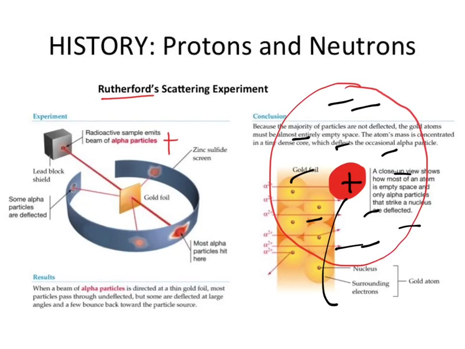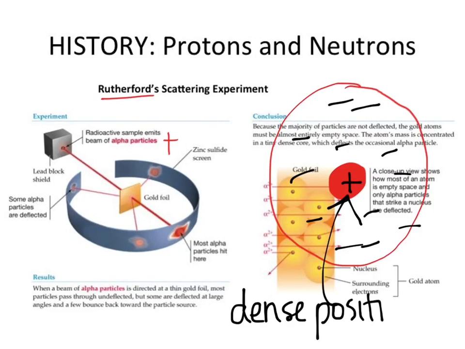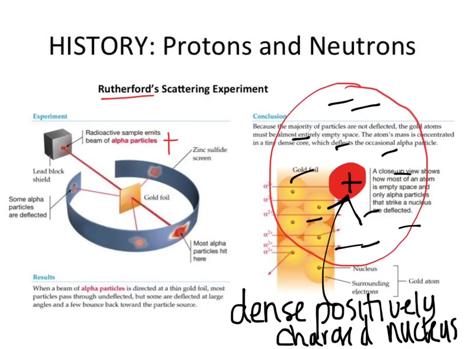Okay, so he said we have a dense, positively charged nucleus. So you need to know that Rutherford did the gold foil experiment, said we have a positively charged nucleus, and that contains the protons and the neutrons.